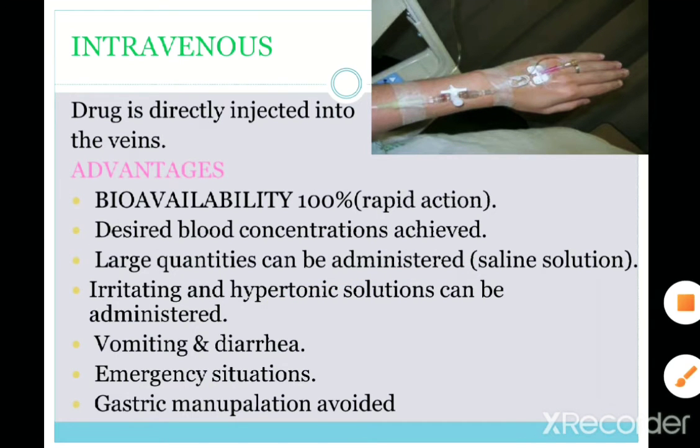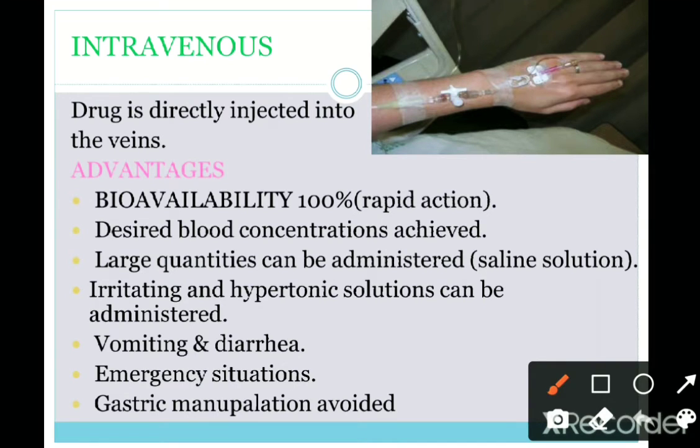Intravenous. The drugs are directly injected into the veins, as I already told. And the advantages are, you can see this image, the salines are applied to the veins, right? They will be injected into the veins of the hand, right? So advantages are bioavailability is 100% here, that is, it will give rapid action, so it can be used in emergency cases. And gastric manipulation will be avoided because it directly goes into the veins.